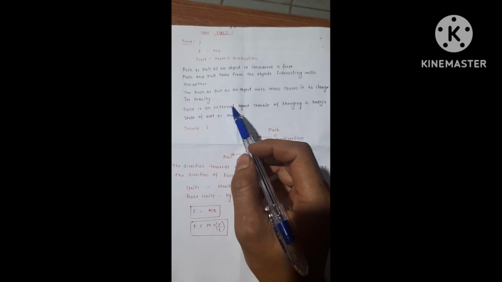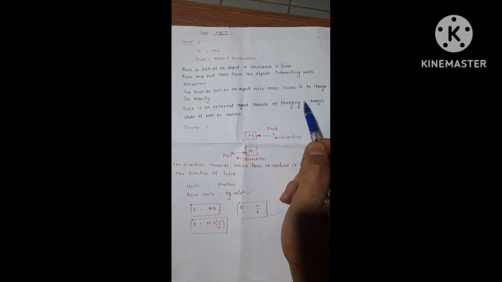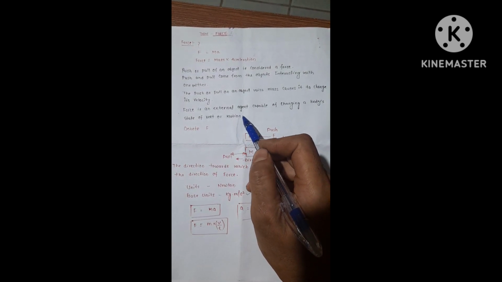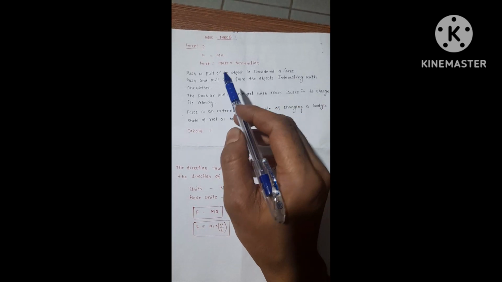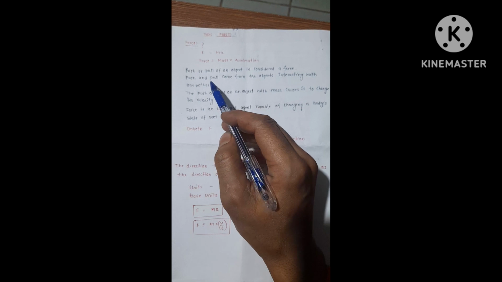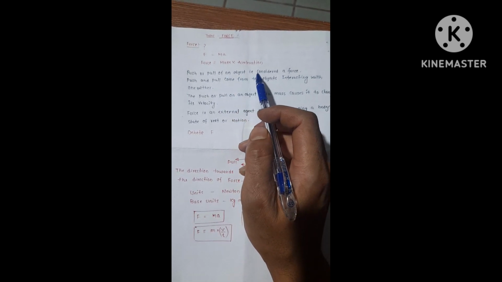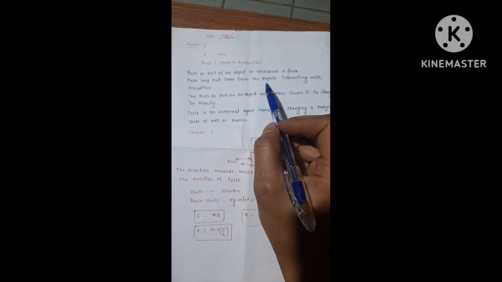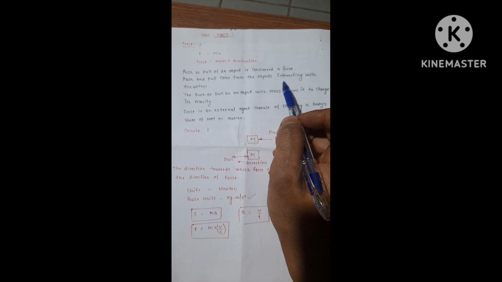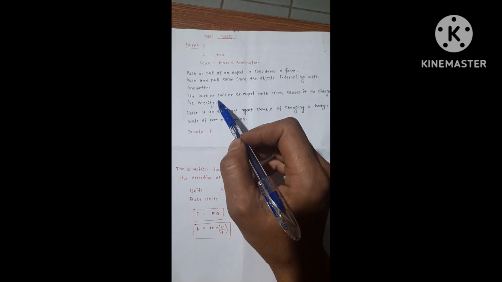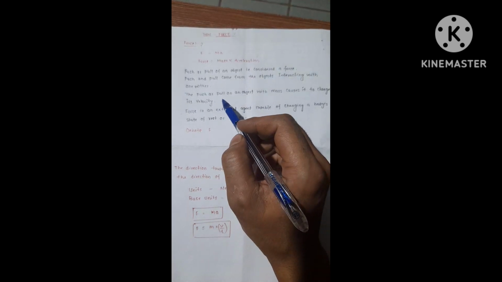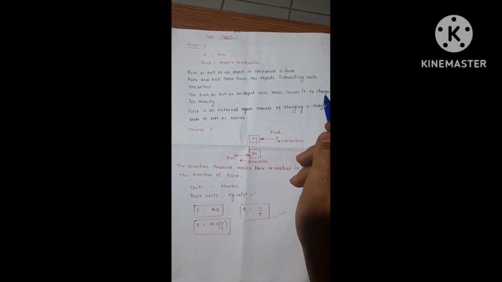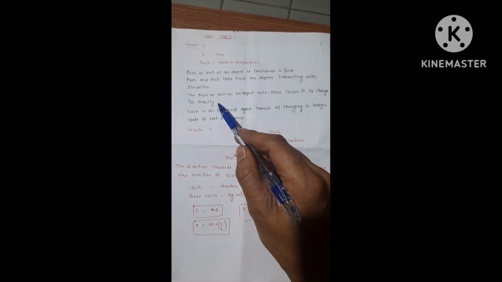Force is an external agent capable of changing a body's state of rest or motion. This is the main point. Another one, push or pull of an object is considered a force. Push and pull come from the objects interacting with one another. The push or pull on an object with mass causes it to change its velocity.